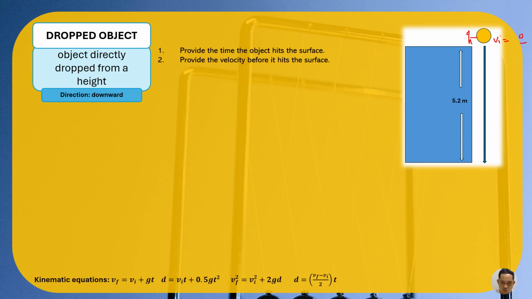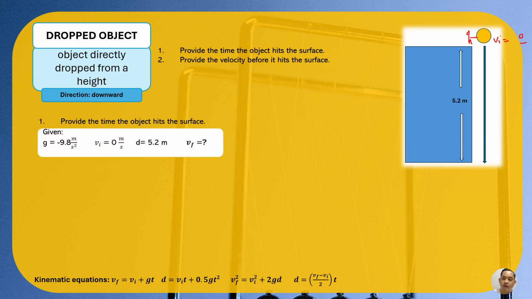Okay, I also provided here the four kinematic equations, and we will try to find out later which one is the best formula to be used in calculating the math of our problem today. Number one, provide the time the object hits the surface. So we will find which kinematic equation works in this problem. But of course, let's first provide the given of this illustration.